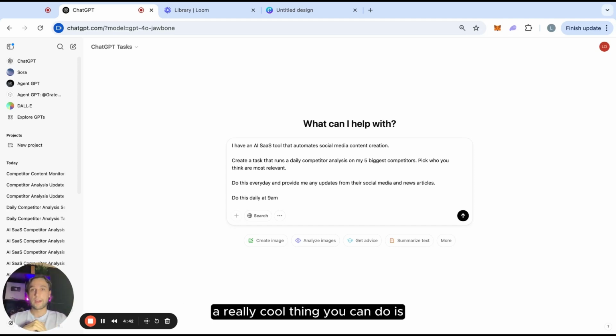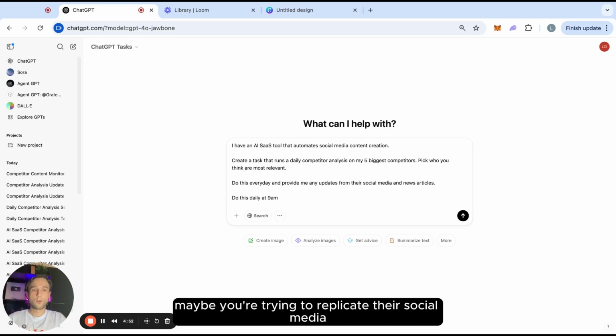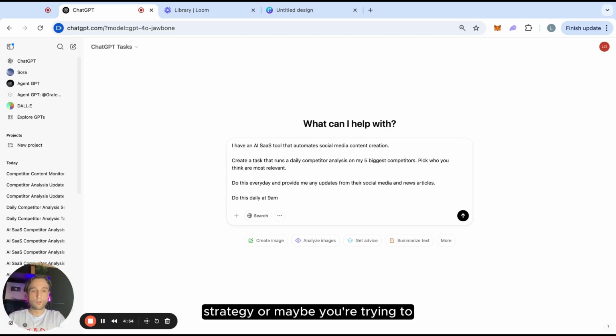So a really cool thing you can do is it can scan your competitors' Instagram or TikTok or whatever it may be, and provide updates on there. So maybe you're trying to replicate their social media strategy, or copy the graphics that they're using. It'll give you a concise update every single morning. Then maybe, if you're trying to track some larger companies that might be recurring in the news, this can also track that too. And then I've just set the parameter of when I want that to be done every day.